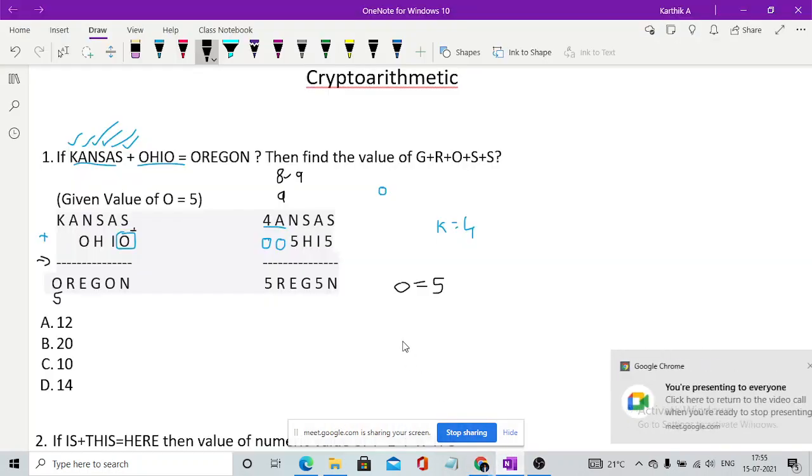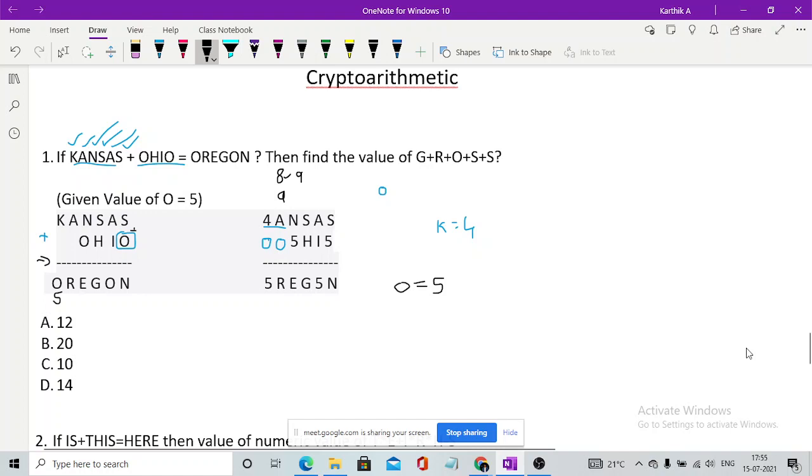Sorry guys. So as I said, the value of A cannot be less than 9, because whenever you get a carry, you won't get the value as 10. Only if you get the value of 10 would there be a carry moving towards 4. So from this you can justify that the value of A is 9. Any doubts till now?